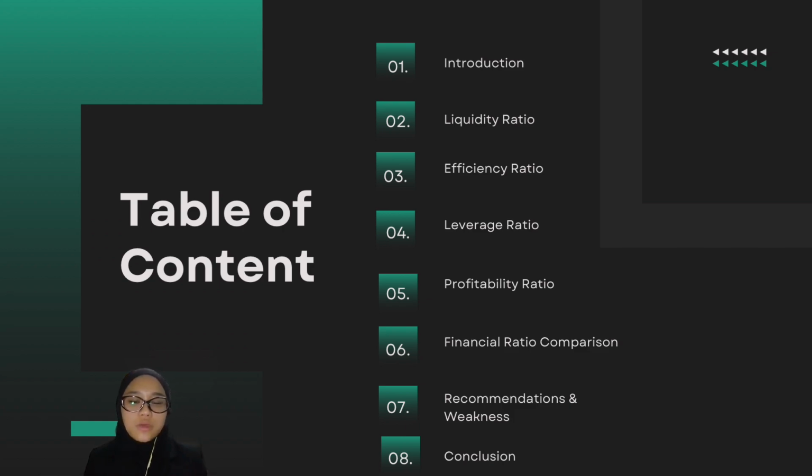The first one we have introduction. The second one is liquidity ratio. The third one is efficiency ratio. The fourth one is leverage ratio. The fifth one is profitability ratio. And then we have financial ratio comparisons. Next we have recommendation and weakness. And last but not least is the conclusion.